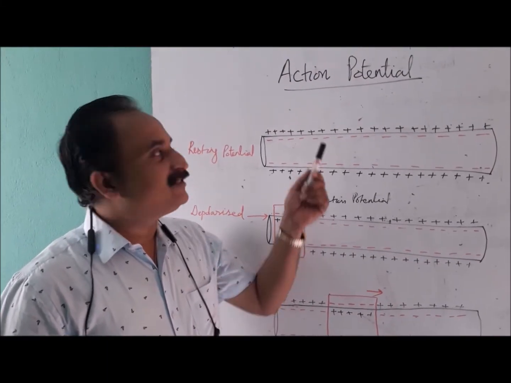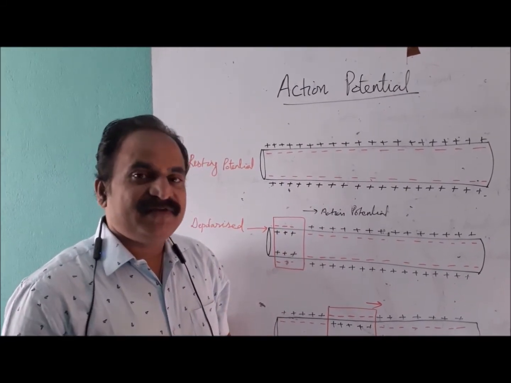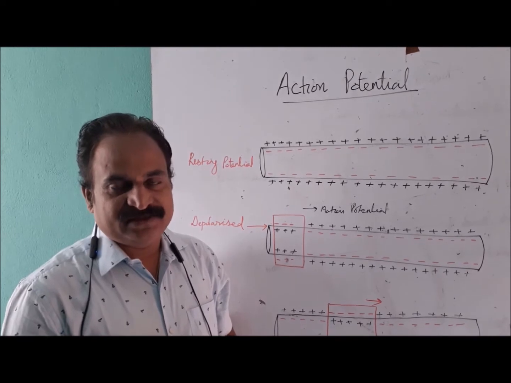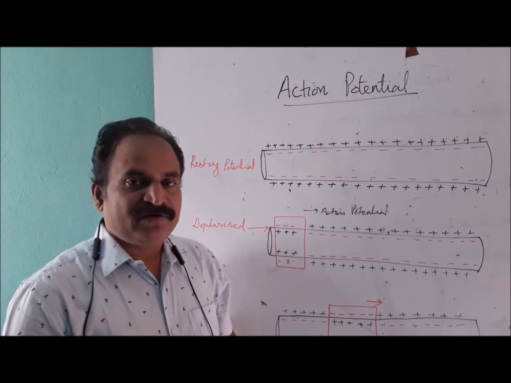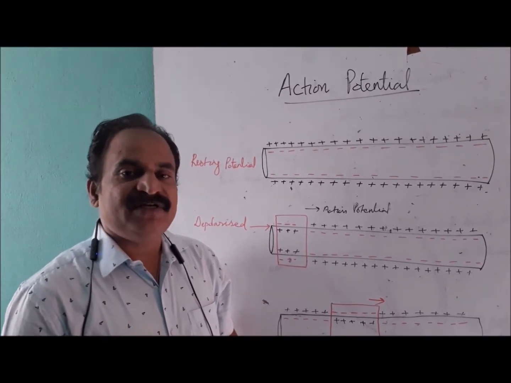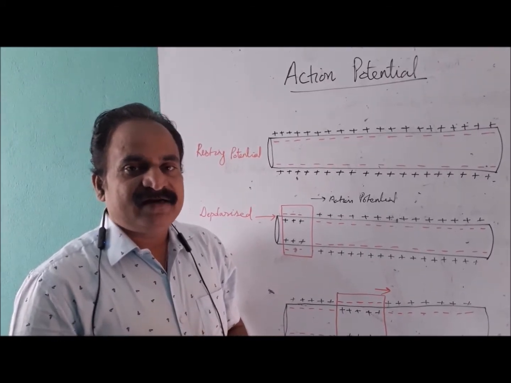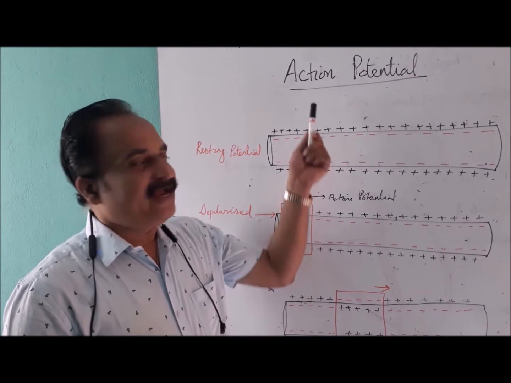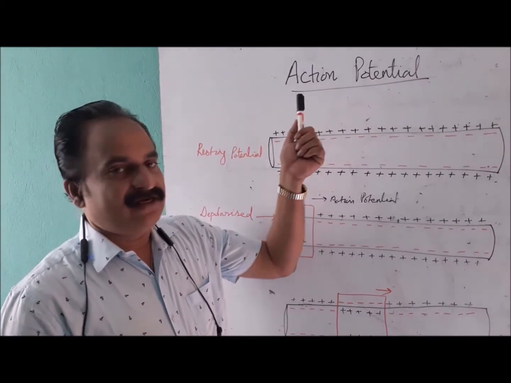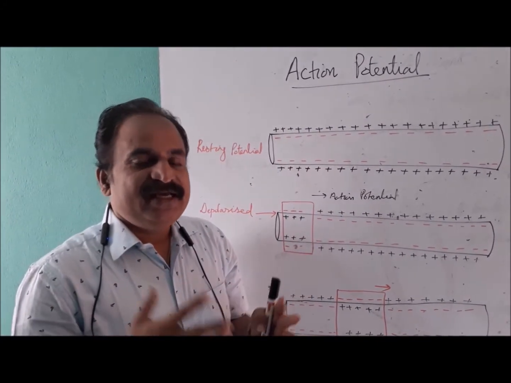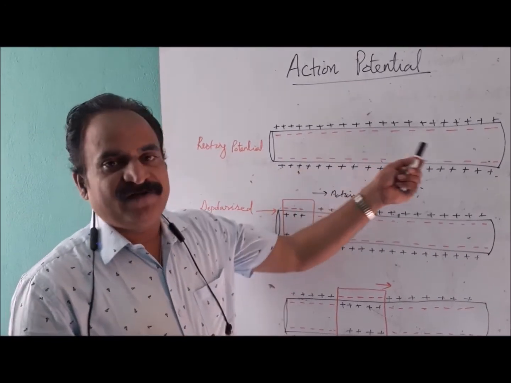Dear students, the next topic is action potential. For a long time, the communication between nerves and their target tissue was unknown to physiologists. But after the discovery of electrophysiology and the electrical activity of neurons, the communication between nerves and target tissue was found to be due to the generation of action potential. So what is action potential? It is a sudden transient propagation of nerve impulse through a nerve fiber.